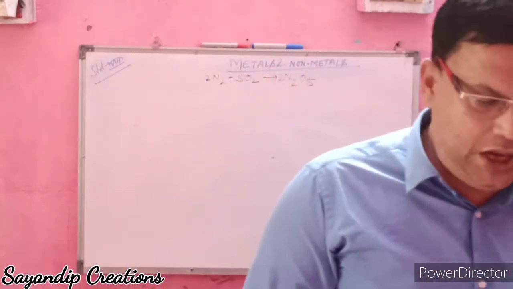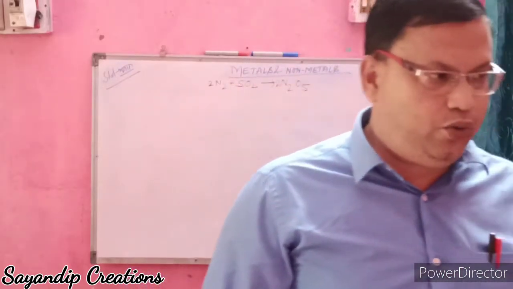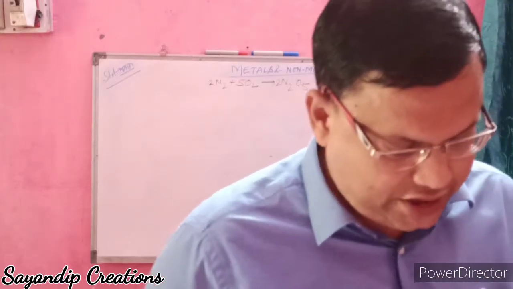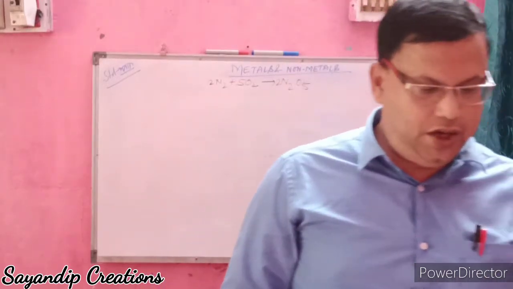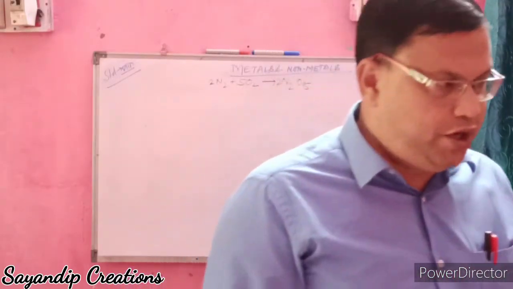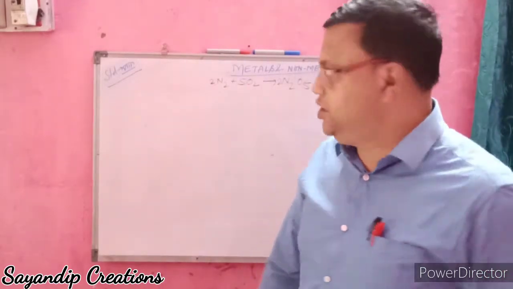Last class I told you about the reactions of nitrogen with different amounts of oxygen. N2 with O2 forms nitrous oxide, which is neutral. N2 plus O2 gives 2NO, nitric oxide, also neutral. N2 plus 3O2 gives dinitrogen trioxide, which is acidic. N2 plus 2O2 gives 2NO2, nitrogen dioxide. And 2N2 plus 5O2 forms nitrogen pentoxide, which is acidic.